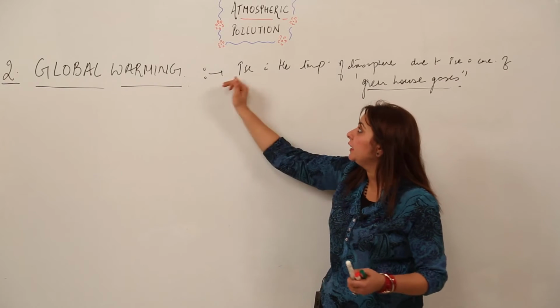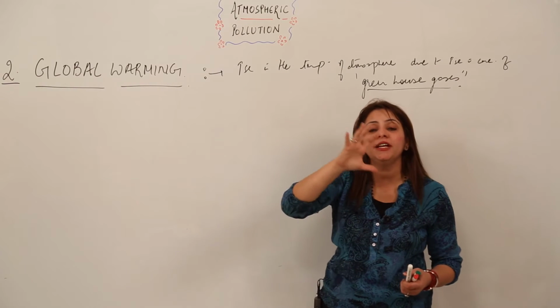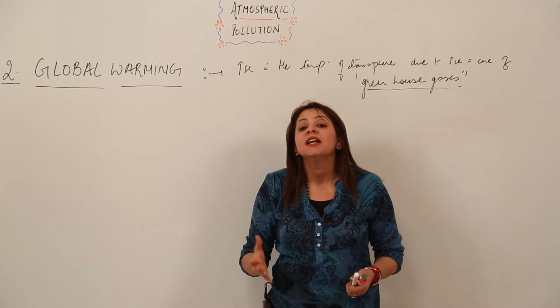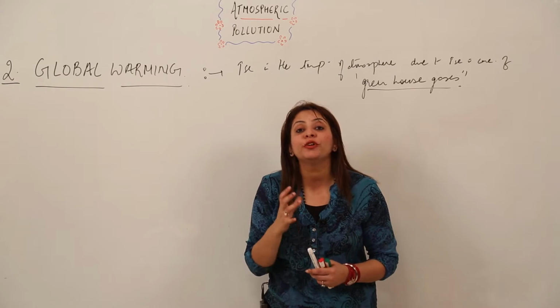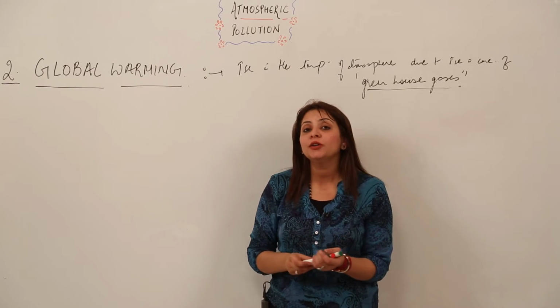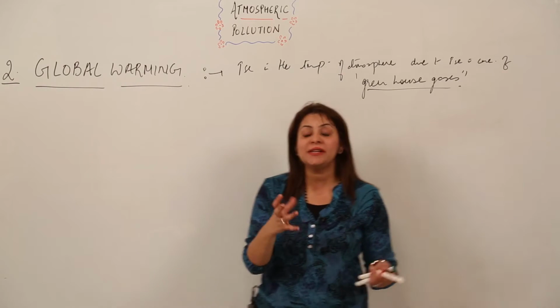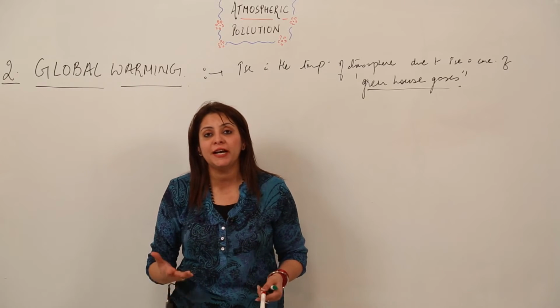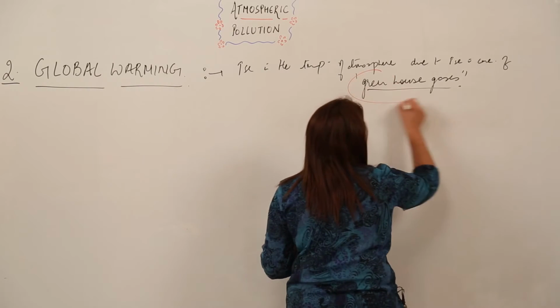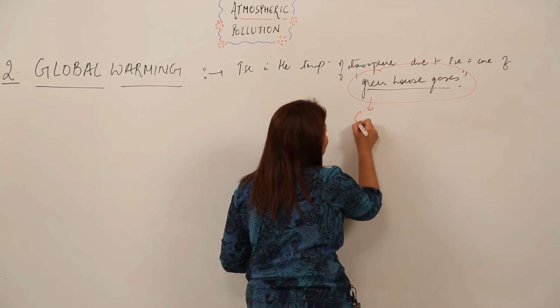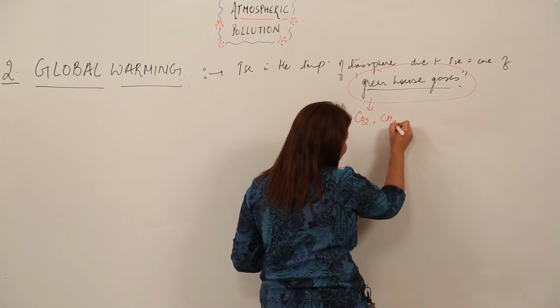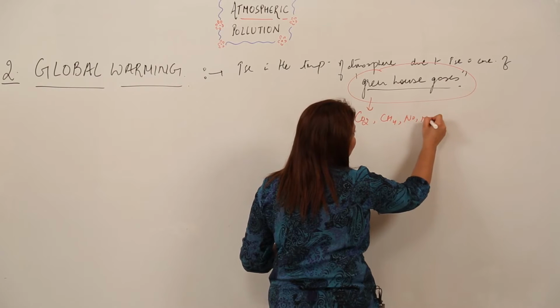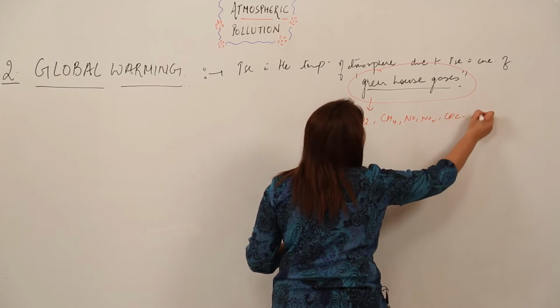It means the increase in the temperature of the atmosphere due to the high concentration of greenhouse gases. Now the question must be coming: what are those gases which are increasing the temperature of the atmosphere? So those greenhouse gases are many gases like CO2, methane, NO, NO2, CFC and many more.